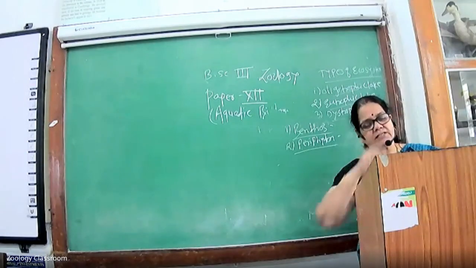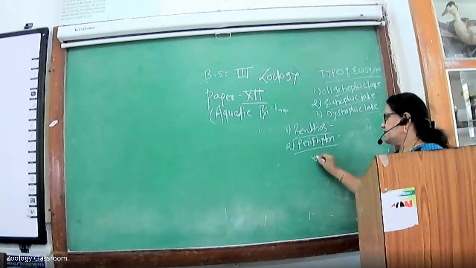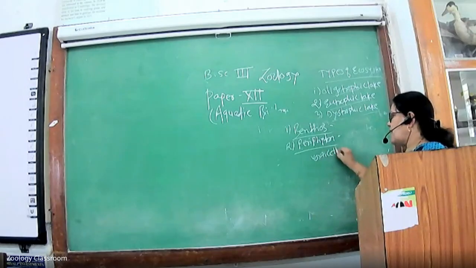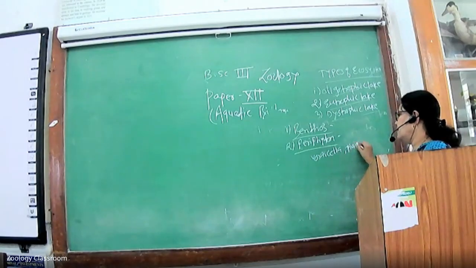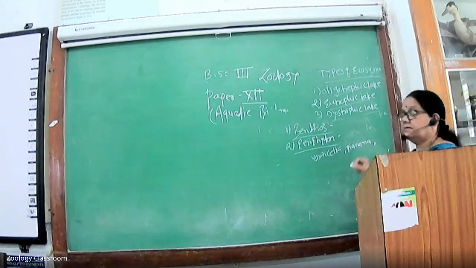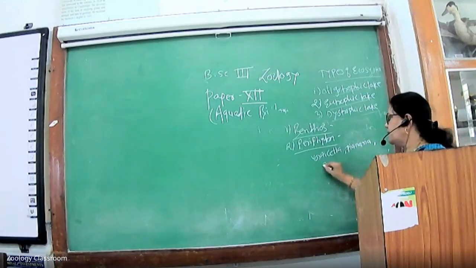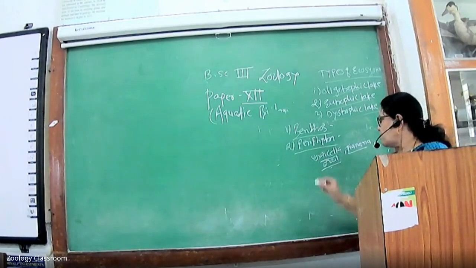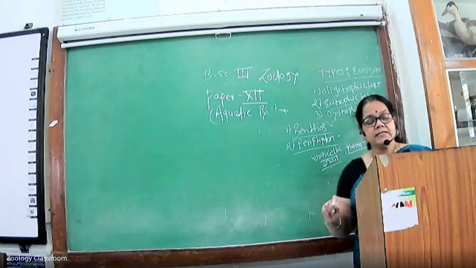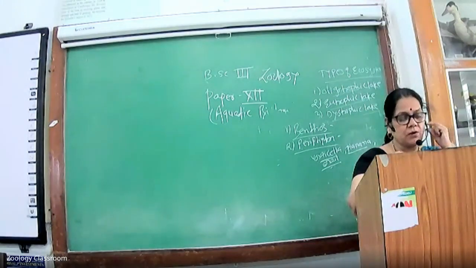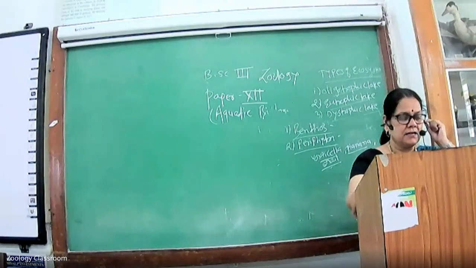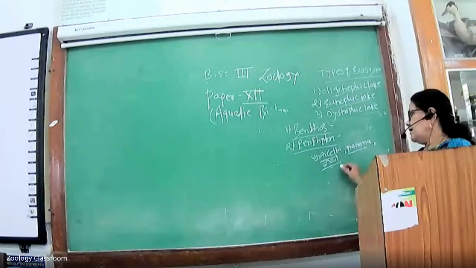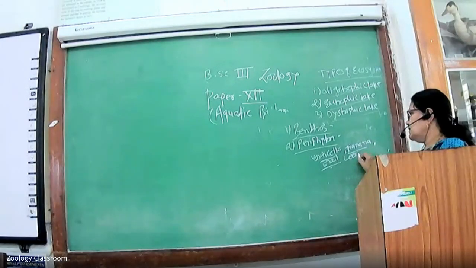For example, Vorticella, Planaria, snake. These are the examples of the periphyton.